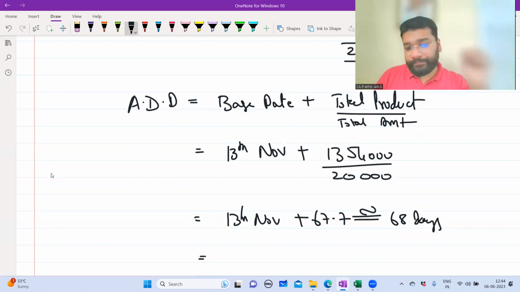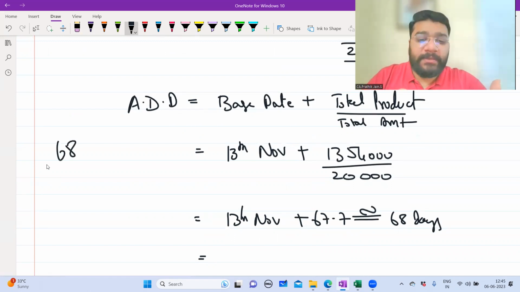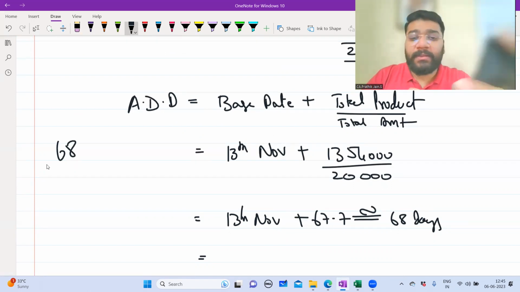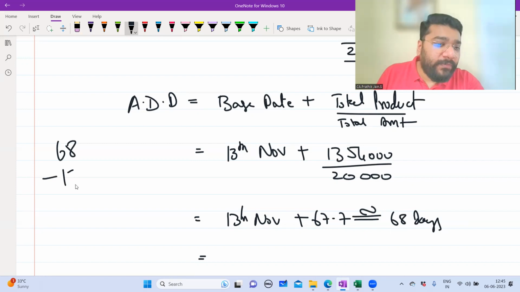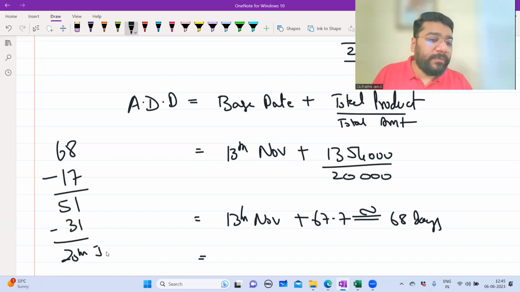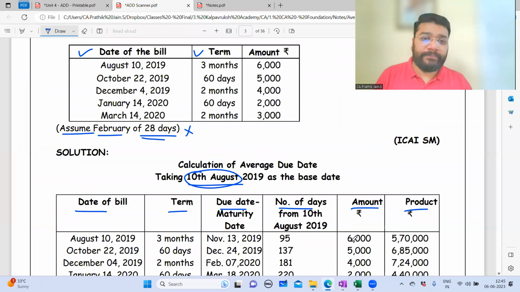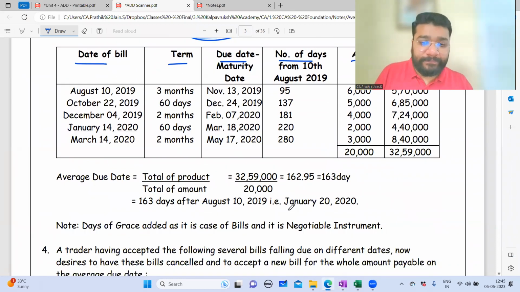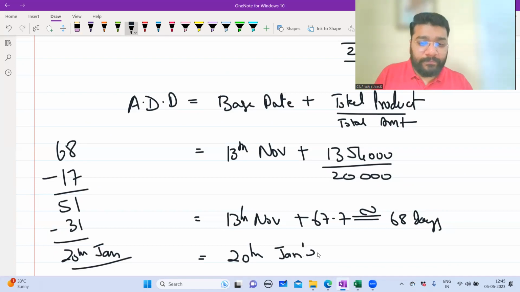So how do we do it, guys? We are on 13th of November. November total how many days? 30 days minus 13 November, so 17 days of November. So balance how much? 51, minus 31 days of December, you land upon 28 days of Jan. So average due date is 20th Jan. Is it matching or not matching? Online people, matching or not matching?